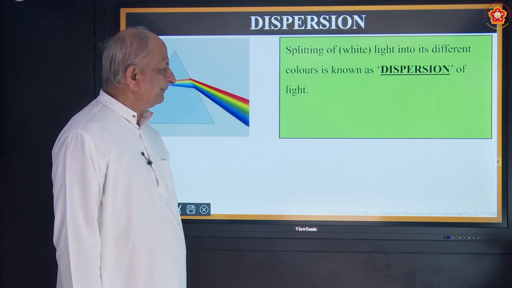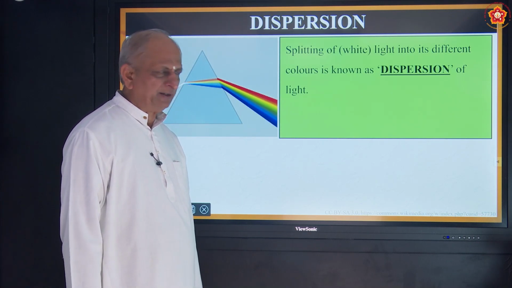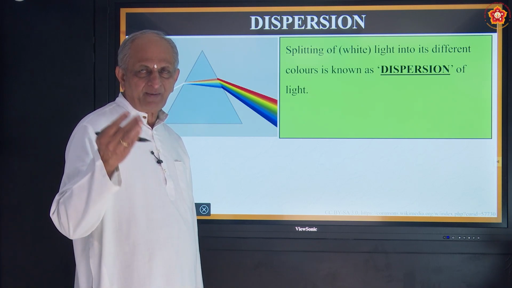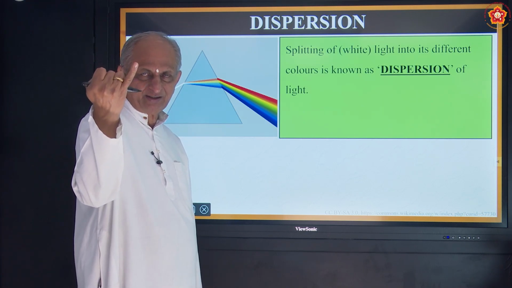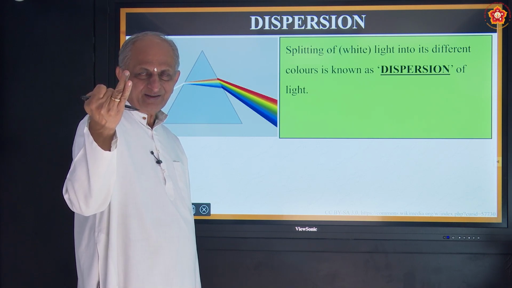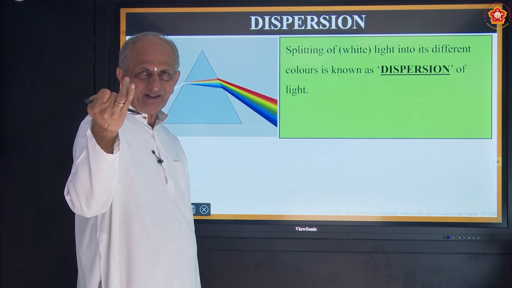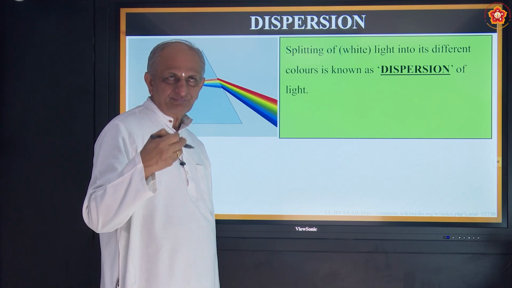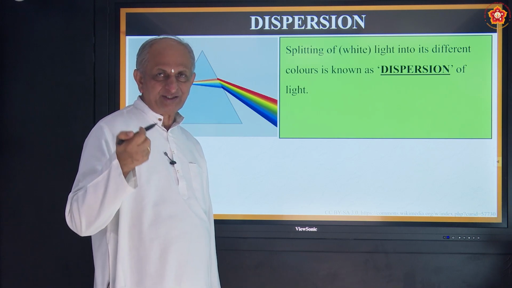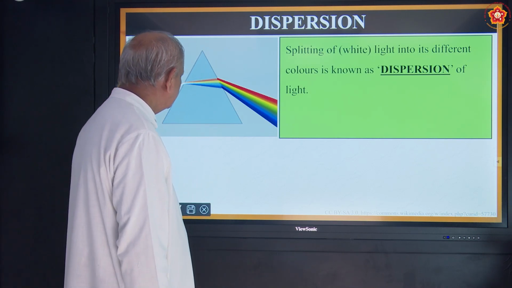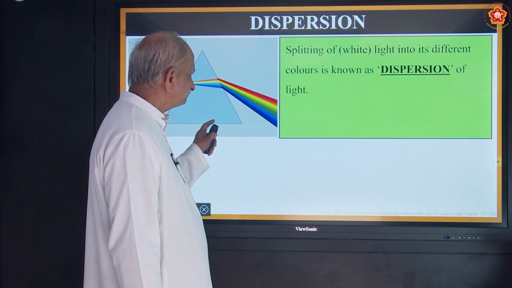Let us see what is meant by dispersion. Another beautiful property of light. Already we have seen some properties. One is called reflection. Second is called lateral inversion. Correct? And now you are seeing one more called dispersion. And next we are seeing refraction. Like that, there are so many properties of light. This is a very interesting property of light.